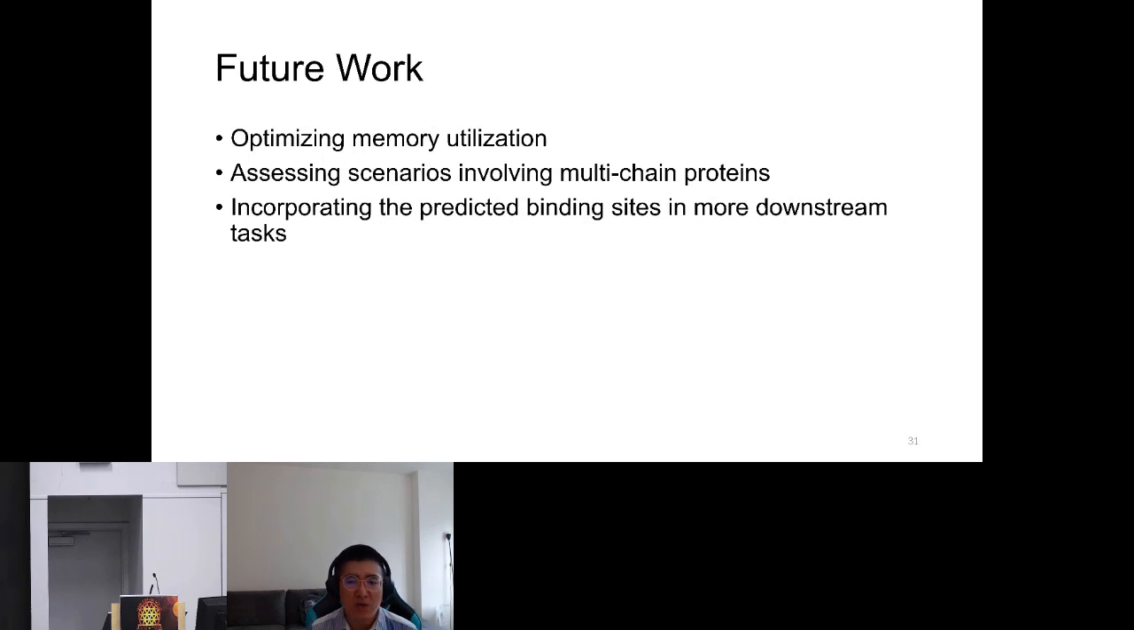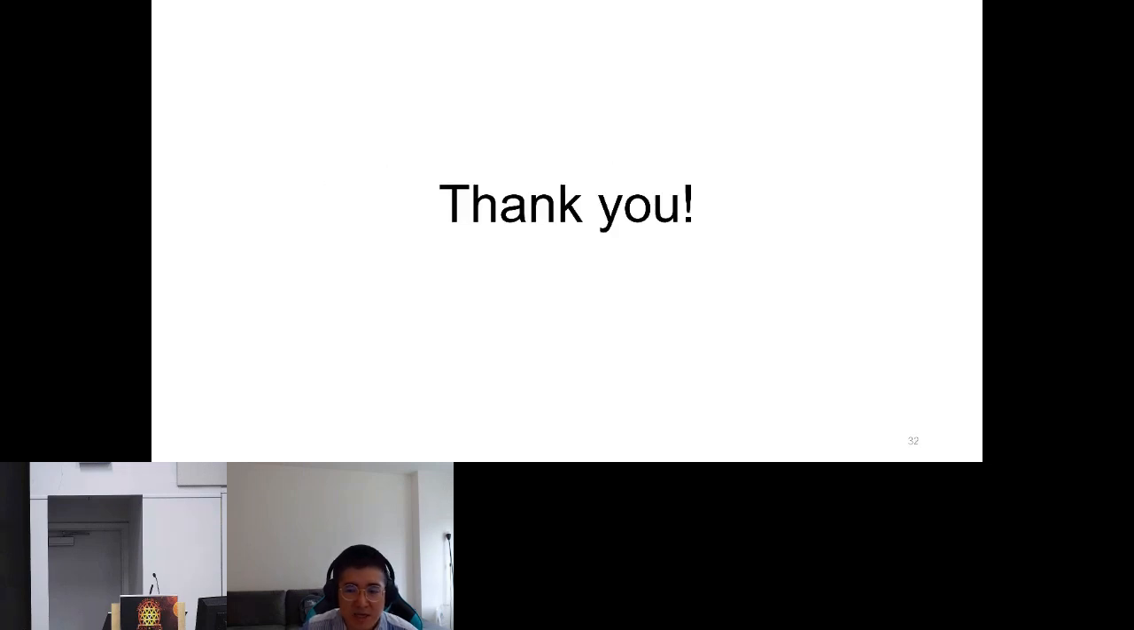And while our model has demonstrated good performance, it is important to acknowledge several limitations to be solved in the future. Due to memory constraints in self-attention, our model is now trained on relatively short protein sequences. And besides, our model takes a single chain as the input. Its performance in multi-chain scenarios may be limited. Lastly, we will work on evaluating the model's ability when incorporating it in more downstream tasks. Thank you so much.